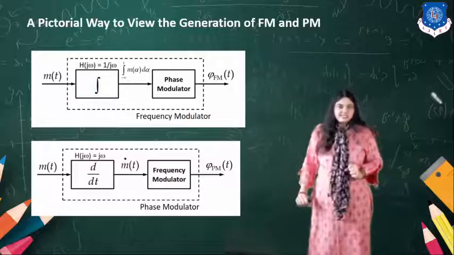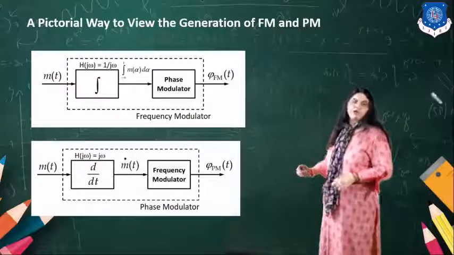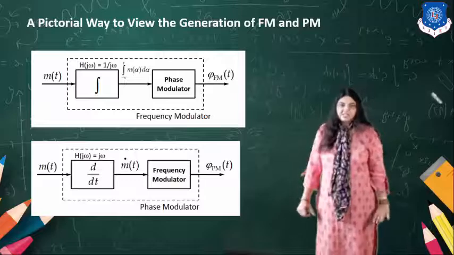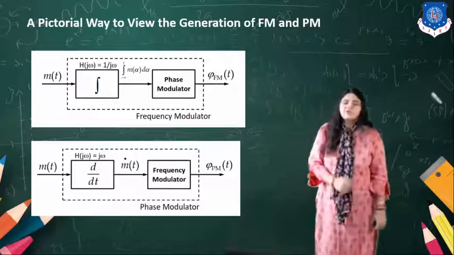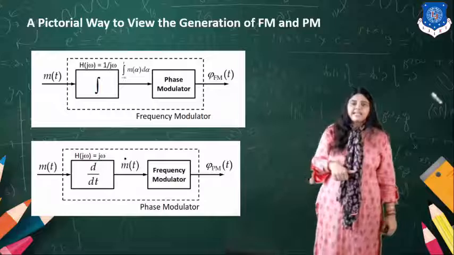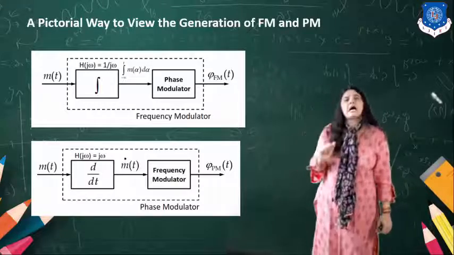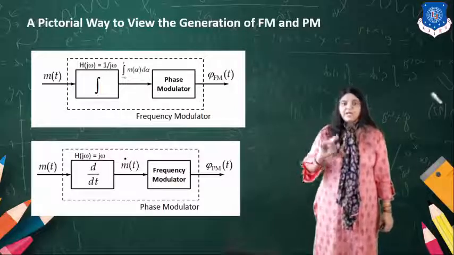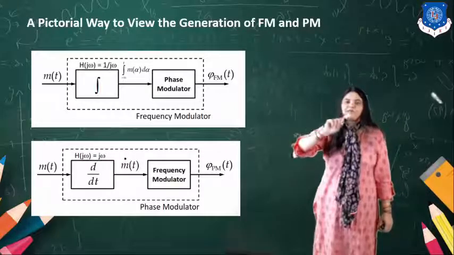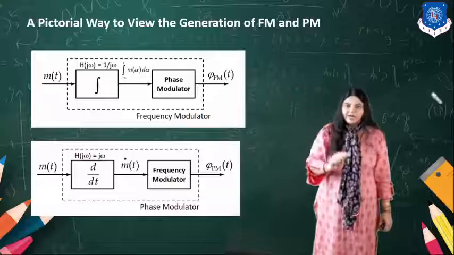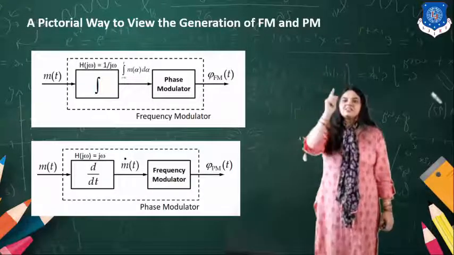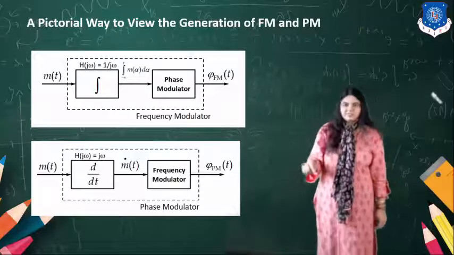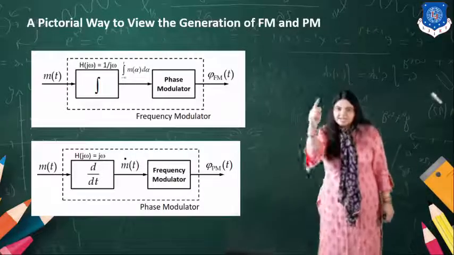So it's d by dt, and we are producing the output through the frequency modulator, and we get the phase change. In phase modulation, the output that we are getting is the reverse of the output we obtained in the case of FM. In FM we know that amplitude increases, frequency increases. But over here, amplitude increases, phase change decreases.